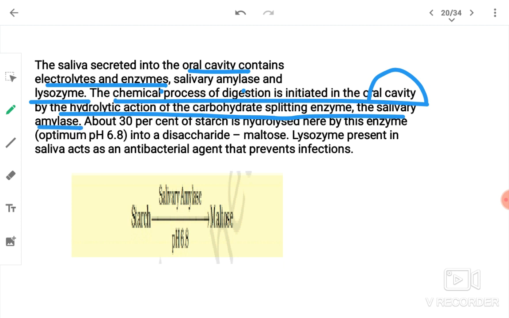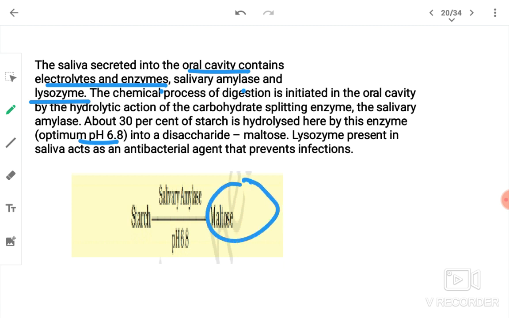About 30% of starch is hydrolyzed here by this enzyme at pH 6.8 into a disaccharide, maltose.